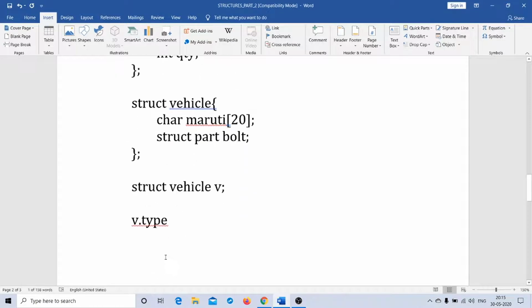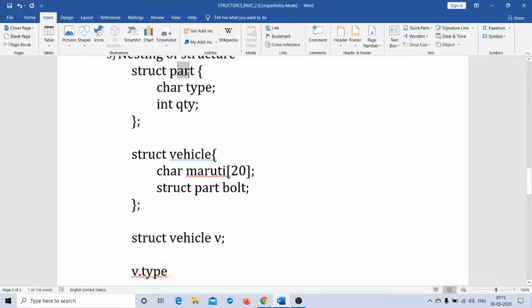Hence this concept of accessing the member element using a structure variable will not work, for the simple reason that the structure variable, v in this case, and the member element type both belong to different structures. V belongs to vehicle and type belongs to part.